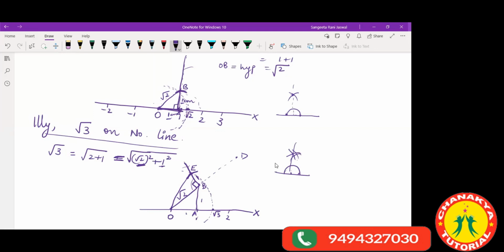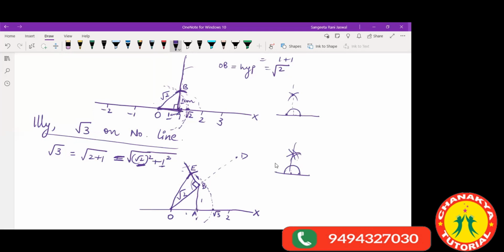With OE as radius, make a big arc that cuts the x-axis at some point, and from O to that point is the distance root over 3.